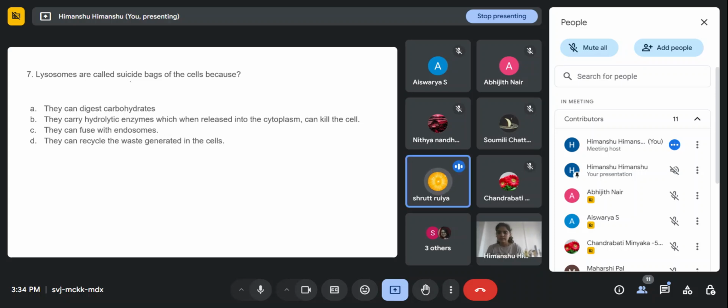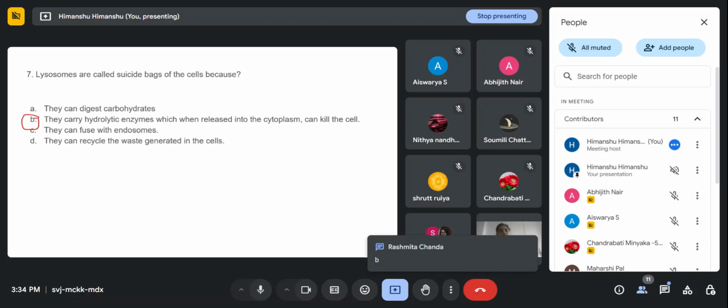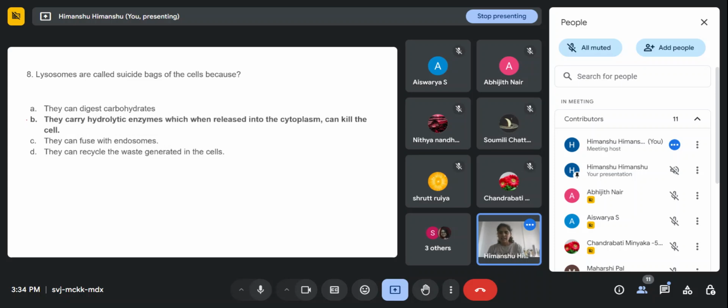Ma'am, option B. Okay, option B. Anyone else? Option B, ma'am. Okay, so many of you are saying option B. Let's see. You were right, option B is the right answer. That is, they carry the hydrolytic enzymes, which, when released into the cytoplasm, can kill the cells.